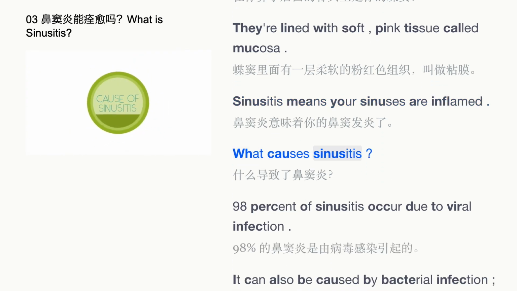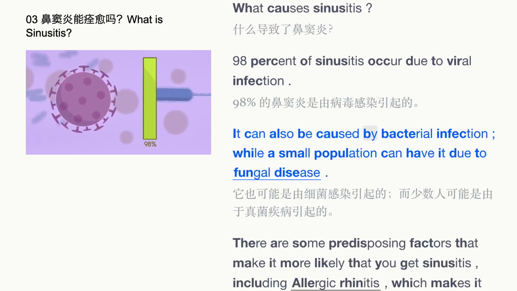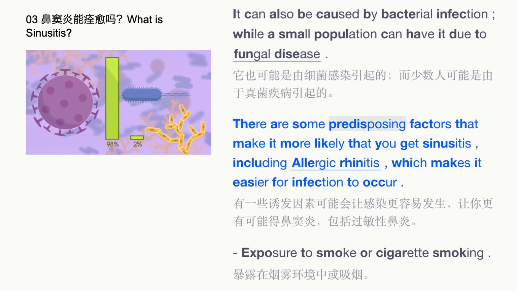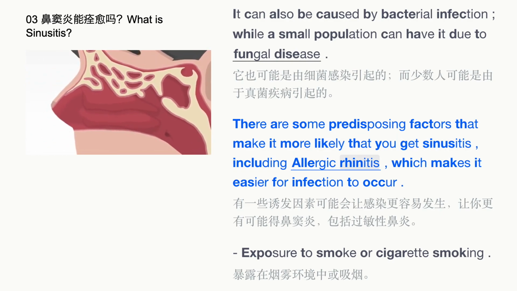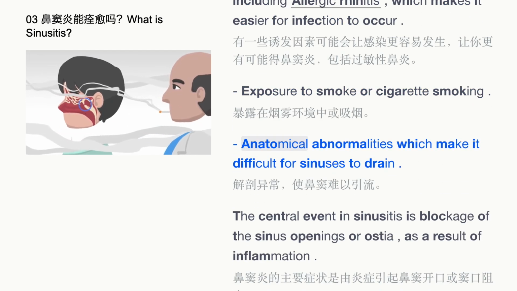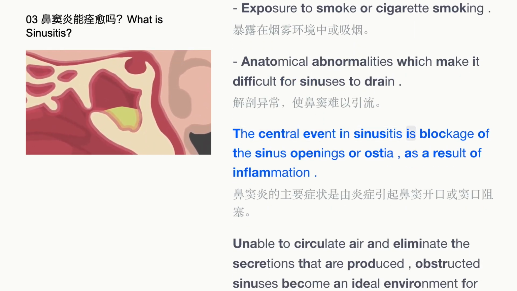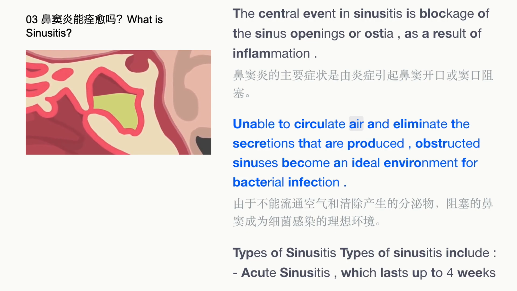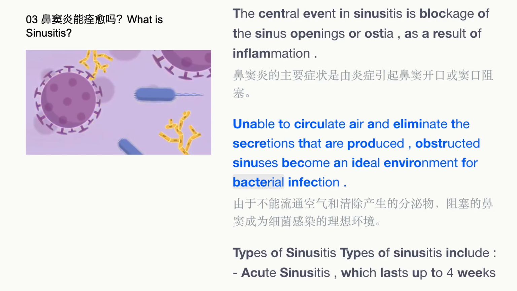What causes sinusitis? 98% of sinusitis occur due to viral infection. It can also be caused by bacterial infection, while a small population can have it due to fungal disease. There are some predisposing factors that make it more likely that you get sinusitis, including allergic rhinitis, which makes it easier for infection to occur, exposure to smoke or cigarette smoking, anatomical abnormalities which make it difficult for sinuses to drain. The central event in sinusitis is blockage of the sinus openings, or ostia, as a result of inflammation. Unable to circulate air and eliminate the secretions that are produced, obstructed sinuses become an ideal environment for bacterial infection.